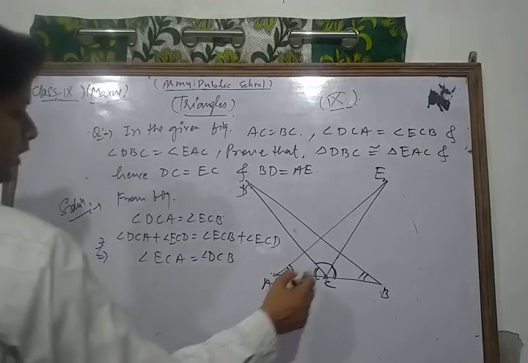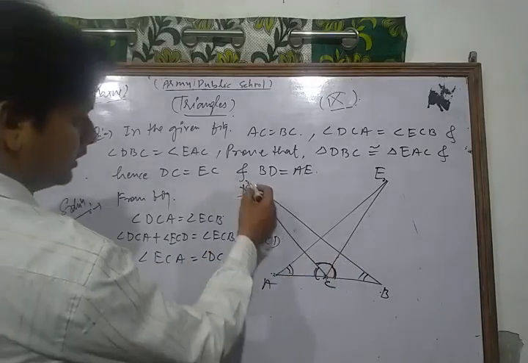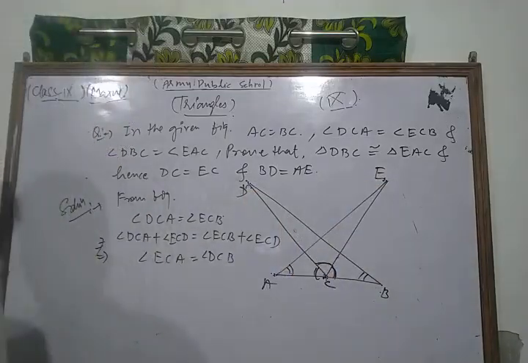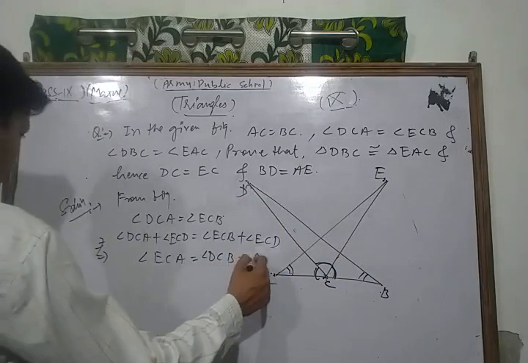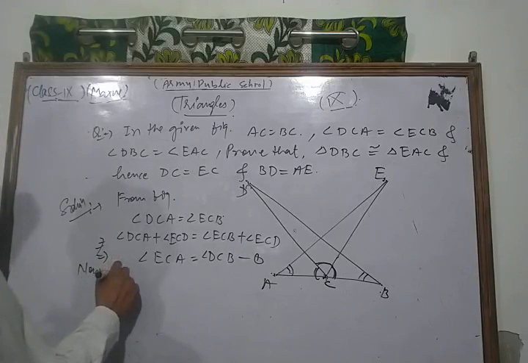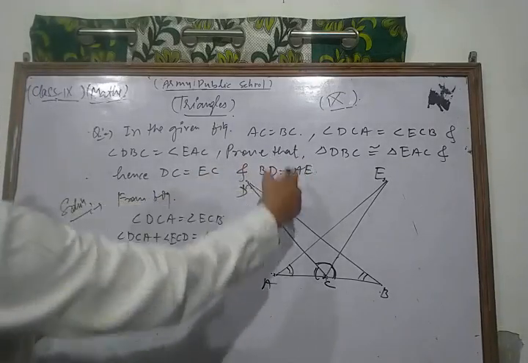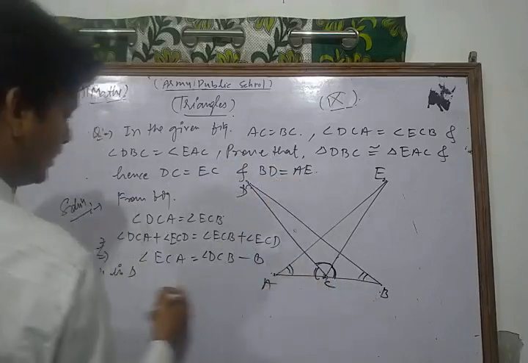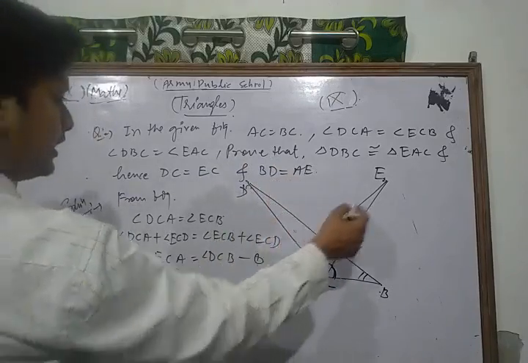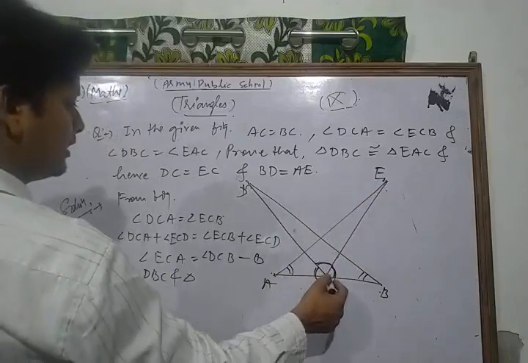This plus this is DCB and this is ECA. Now we take this as equation number 1. Now consider triangle DBC and triangle EAC.